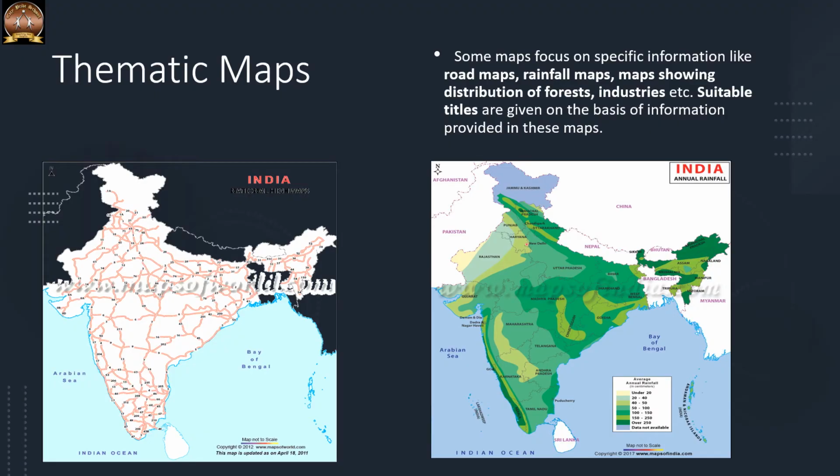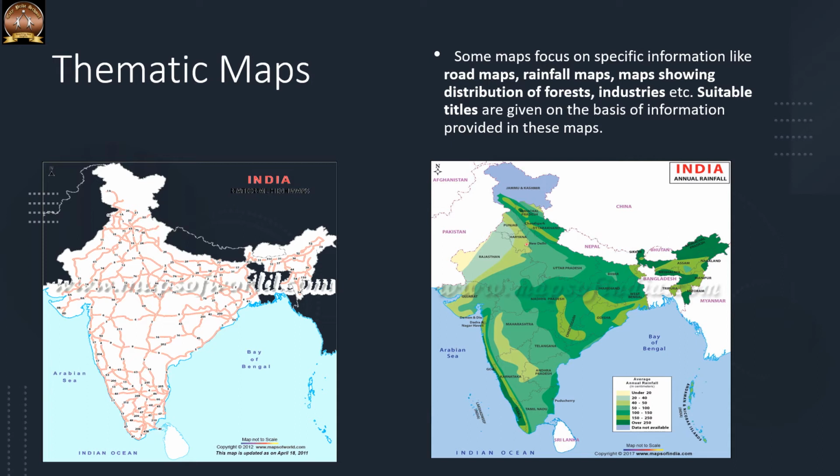Okay, in the previous slide we have learnt about political map. The next type of map is thematic map. So what is the meaning of thematic maps? Some maps focus on specific information such as road maps, rainfall maps, maps showing the distribution of forest, industry, etc. And a suitable title is also given on the basis of information provided in these maps. So you can see in the first map, red lines are there, those are national highways. So how many roads are there in all of India, it is showing.